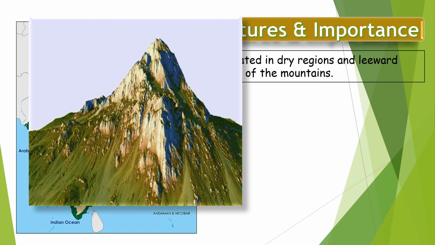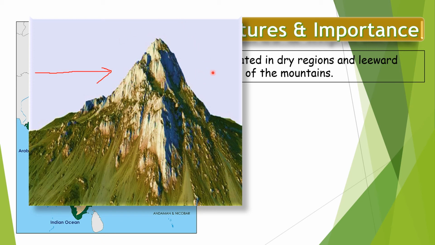Now, suppose wind is coming from the west direction. What will this mountain do? This mountain will stop the wind coming from the west, because it is very high in height and it will block the way of the wind. So on the other side, wind will not be able to approach.